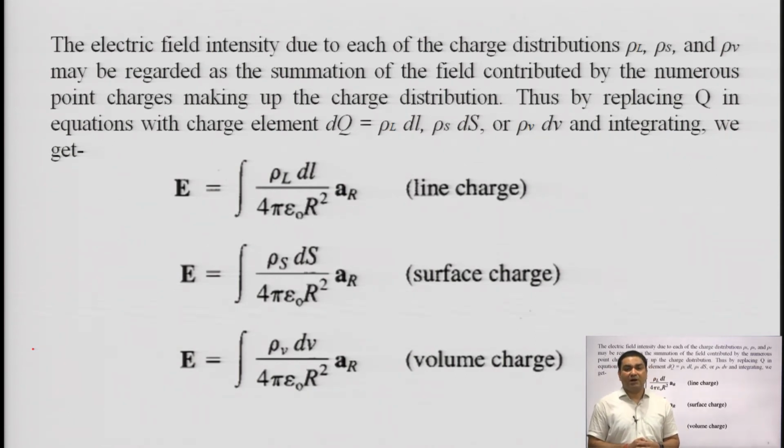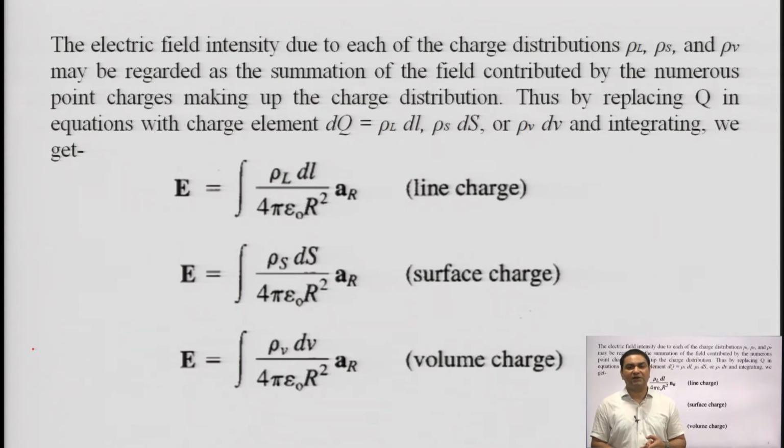So, by using the previous notations, we can calculate the electric field intensity for the line charge like this: E is equal to the integral of rho L dl upon 4 pi epsilon naught into r square into AR. It means this is a vector quantity, the vector which is defined in its radial direction.